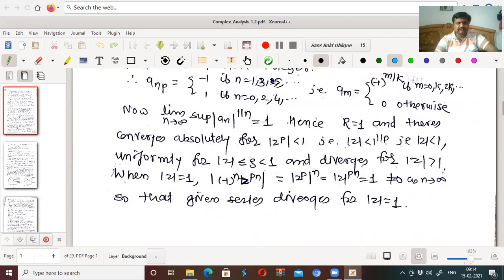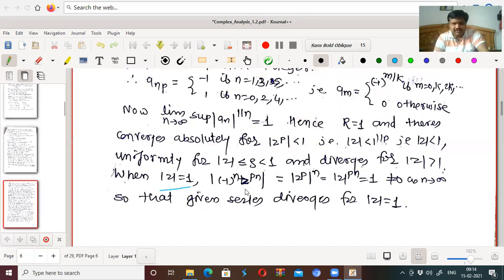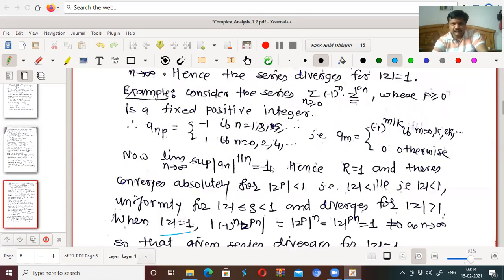Yes, we will see what will happen when mod z equal to 1. Then the modulus of the term minus 1 to the power n, z raised to pn, becomes mod z to the power p to the power n, and this modulus is always equal to 1. So z to the power pn becomes 1, which is not equal to 0 as n tends to infinity.